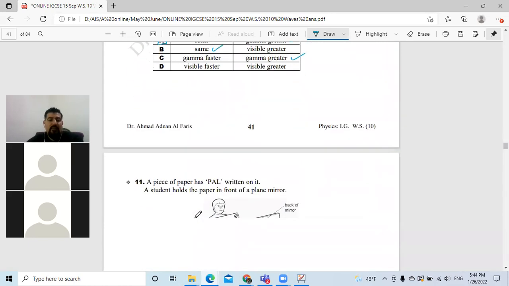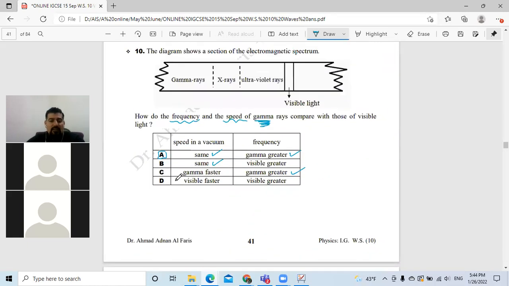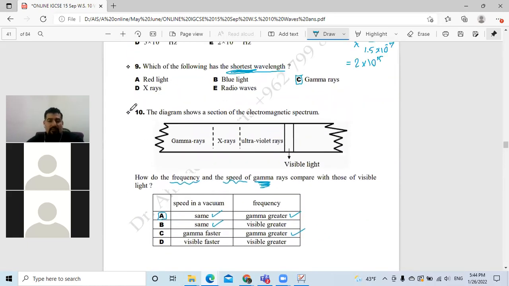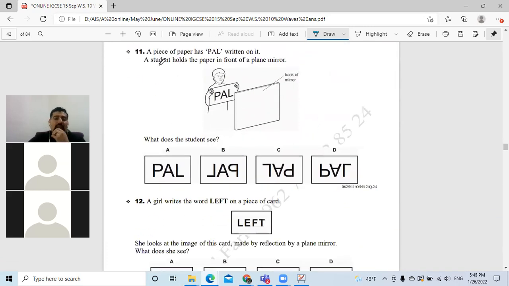Bravo. Next. Question number 11. So the answer here was C for number 9, and for number 10, it's A. Number 11, what do they ask? A piece of paper has PAL written on it. A student holds the paper in front of a mirror, PAL from Palestine, okay? What does the student see? Which one is the answer?